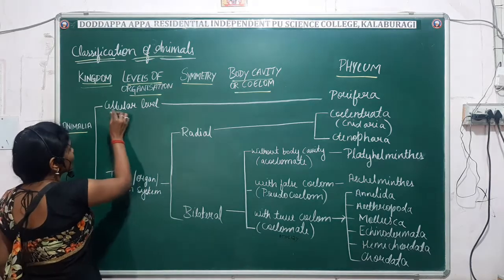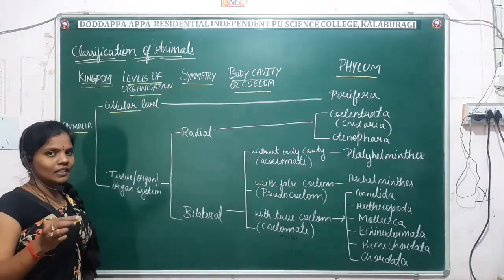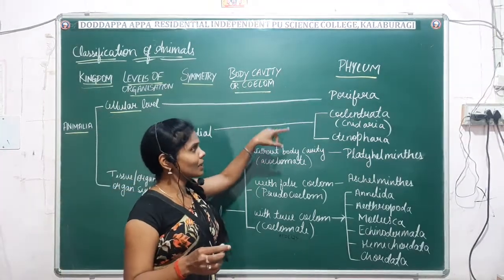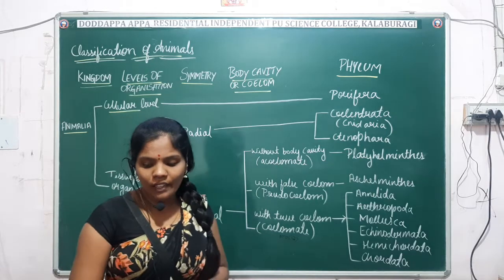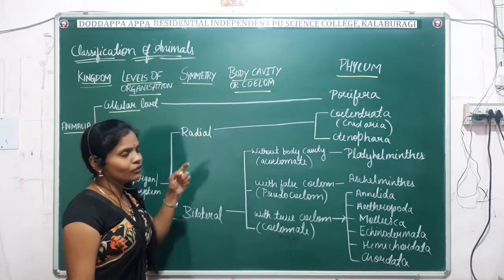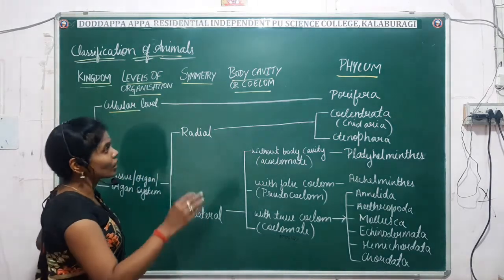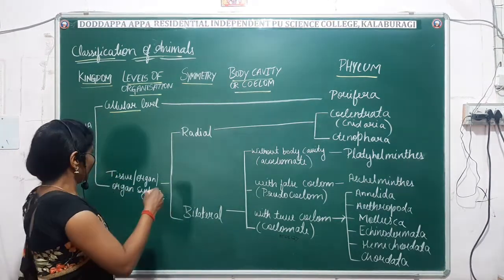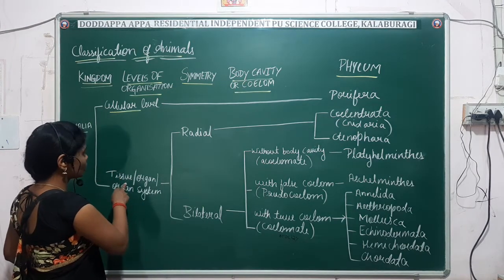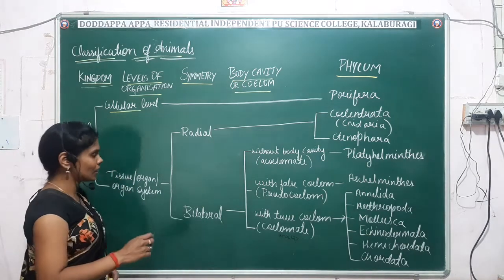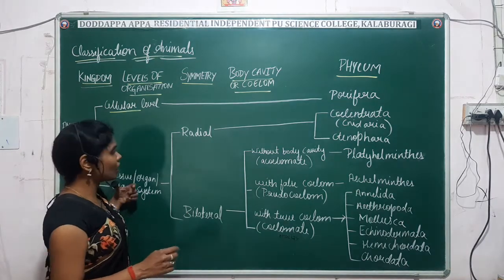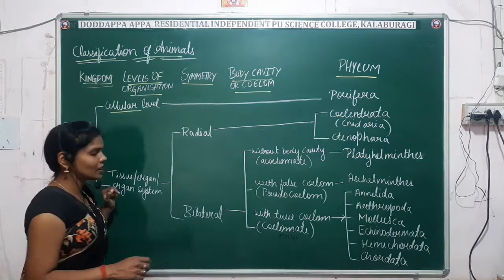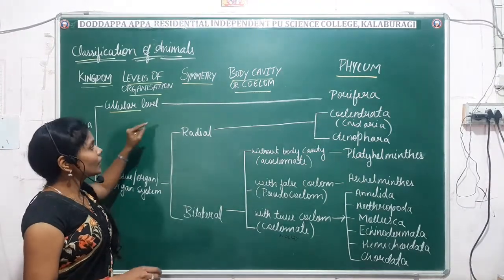Fine. So in the cellular level of organization, it is exhibited by the phylum Porifera. Phylum Porifera will exhibit the cellular level of organization. Okay, so when it comes to symmetry, they are asymmetrical. Next comes the tissue, organ and organ system level of organization. So here are the different phyla which come under the tissue, organ and organ system level.